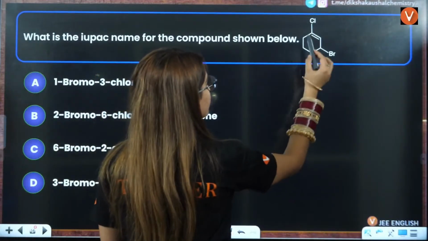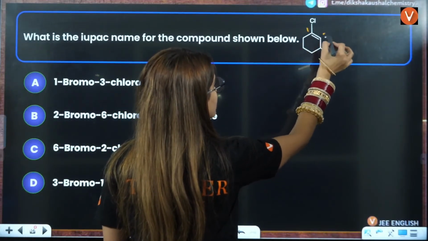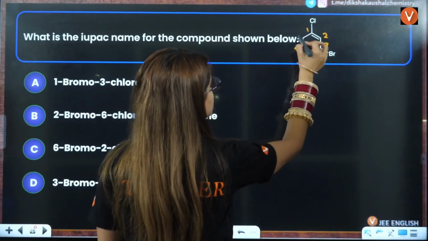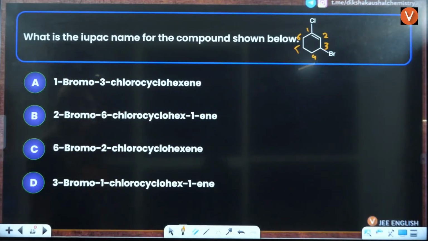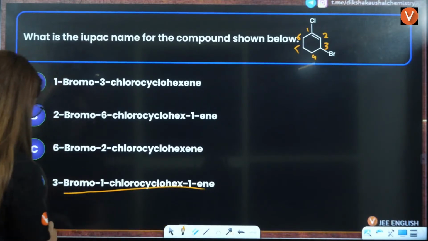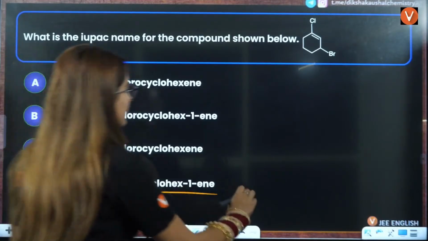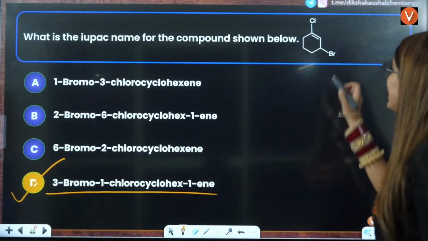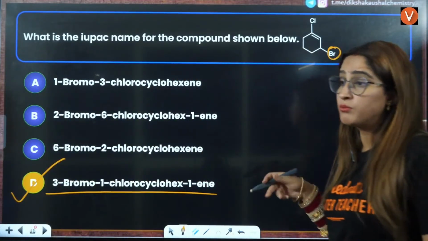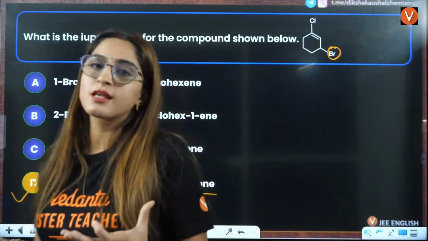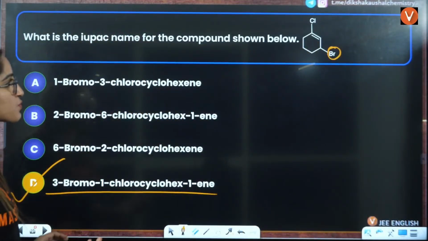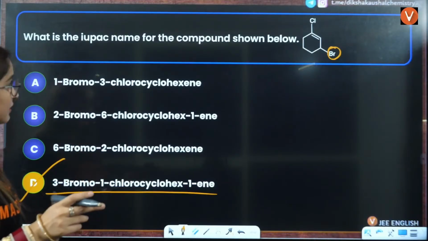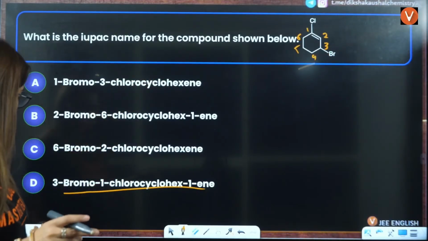But here you have bromine, so we will give this more importance. 1 2 3 4 5 6, so it is going to be 3-bromo-1-chloro-cyclohex-1-ene, right? So D is the correct answer. Alphabetically, you should choose bromo, but more priority is given to double bond, triple bond. So that is why we choose this numbering here, right?